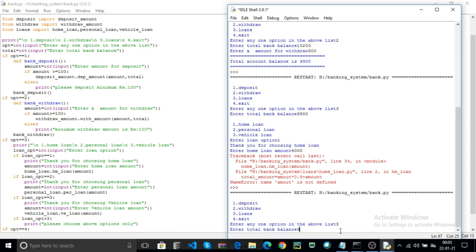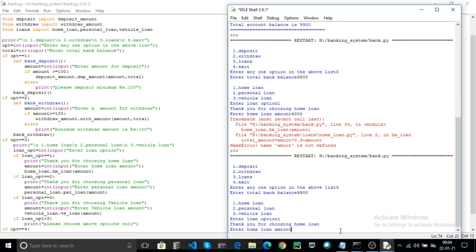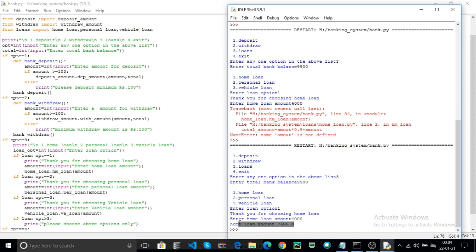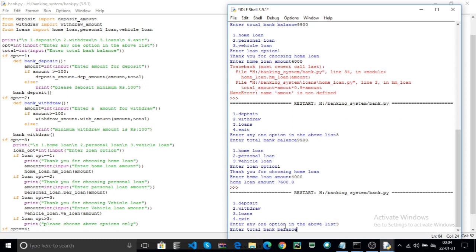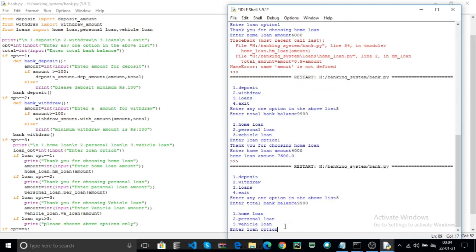Now your bank balance is 9,900 and I choose the home loan. Here, thank you for choosing the home loan, and enter your home loan. For example, 4,000 is your sanctioned home loan and hit enter. Finally your home loan is 7600 along with the tax. Now you can again choose the loan. The total balance is your account balance, and choose your loan type.